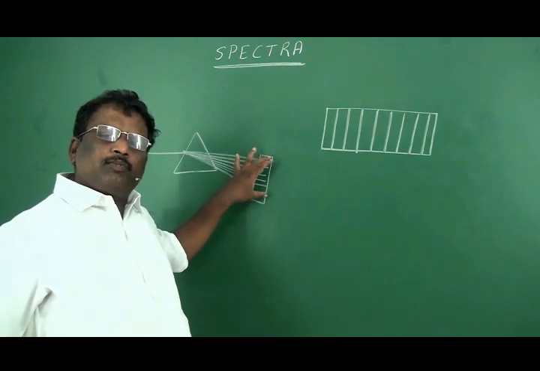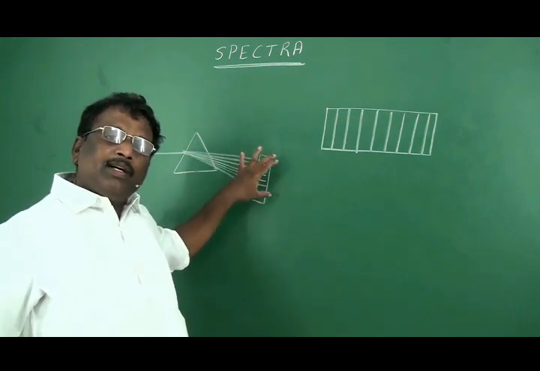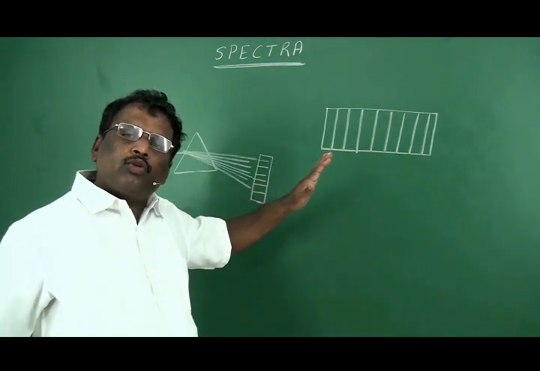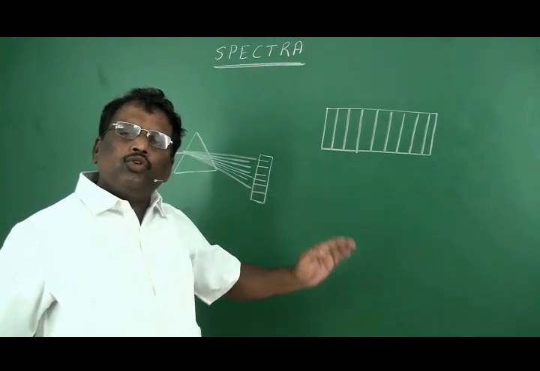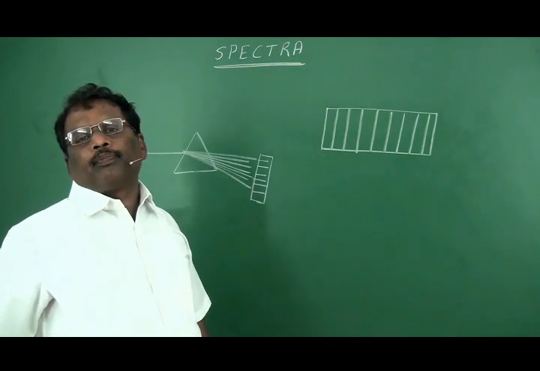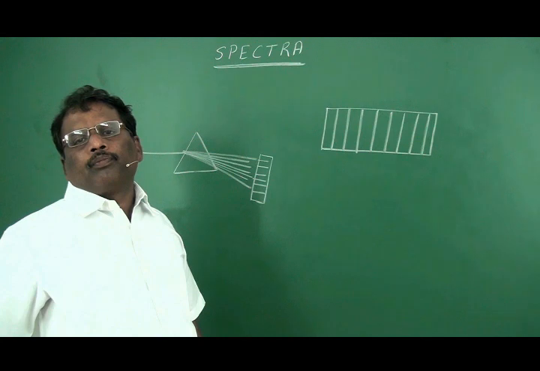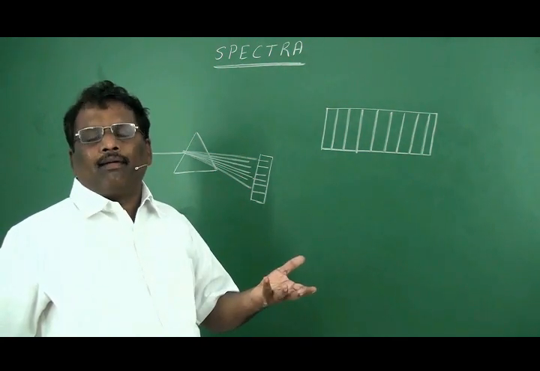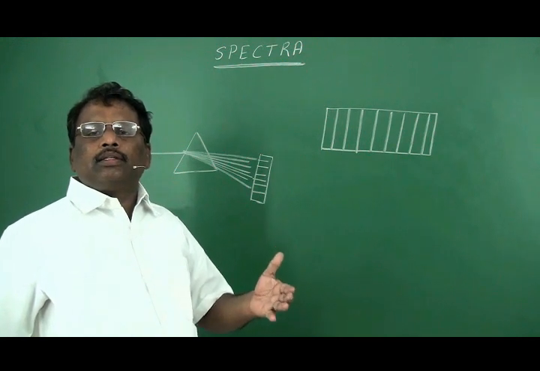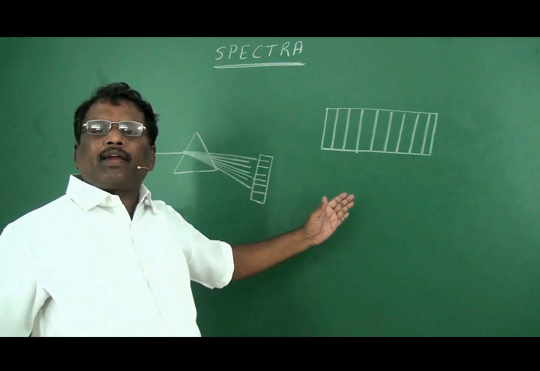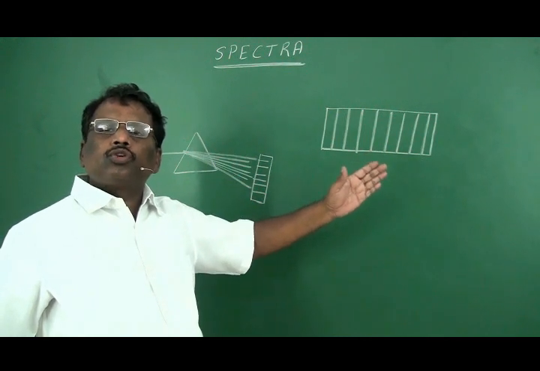When light is dispersed, that dispersed light is recorded on a photographic plate, and the image thus obtained is said to be spectra. The instrument used to record the spectra is said to be spectroscope. The instrument which we use to take photographs is said to be camera. Just like that, the instrument used to record the spectra is said to be spectroscope.